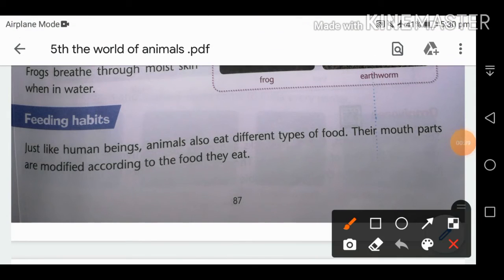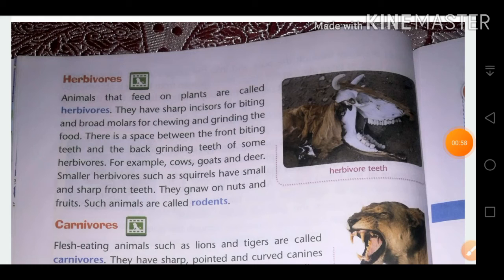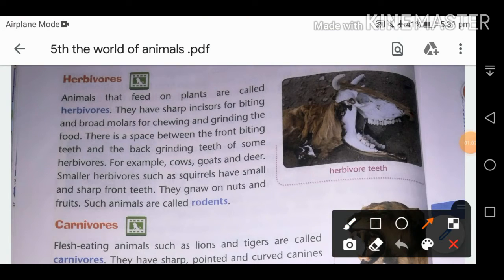On the basis of feeding habit we categorize animals into three groups: herbivorous, omnivorous, and carnivorous. Let's discuss all three groups. The first one is herbivorous. So what are herbivores? How will we define that? Animals that feed on plants are called herbivorous.